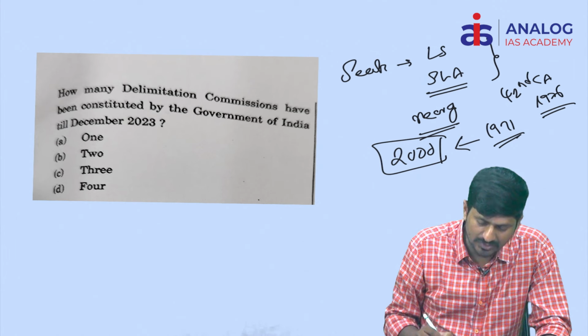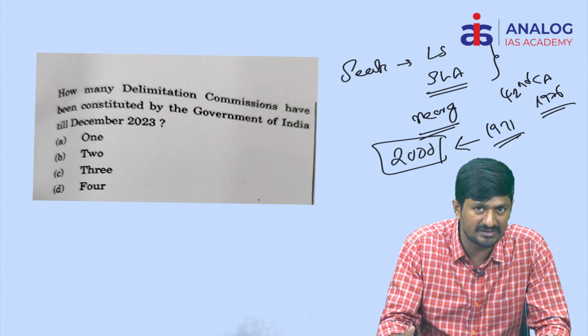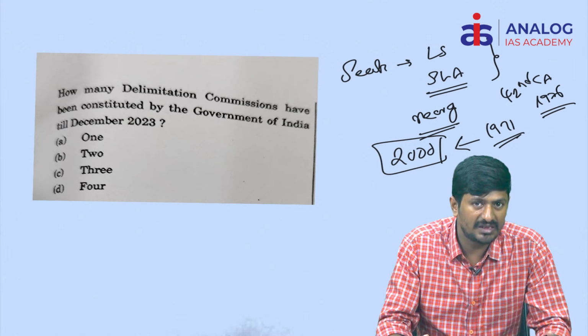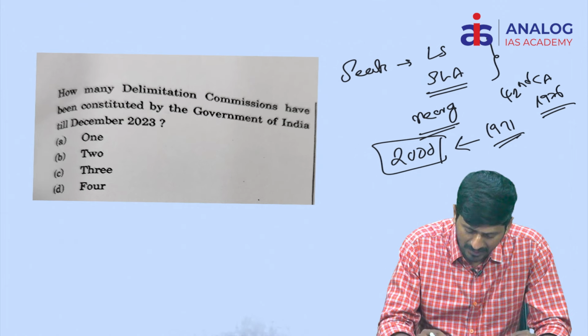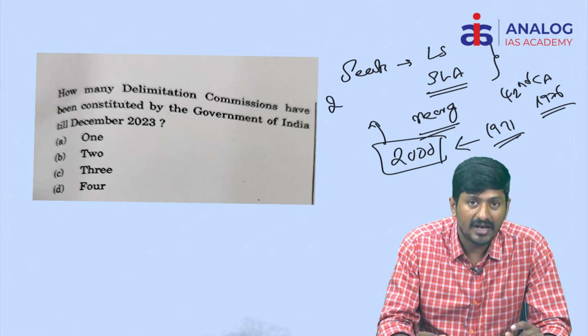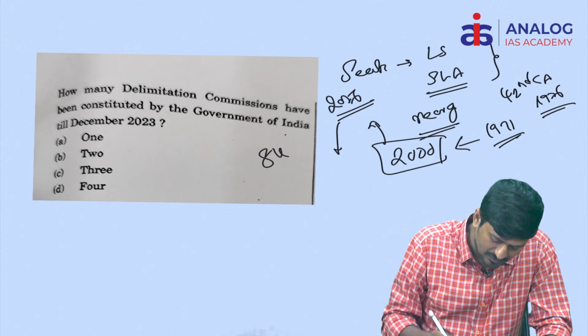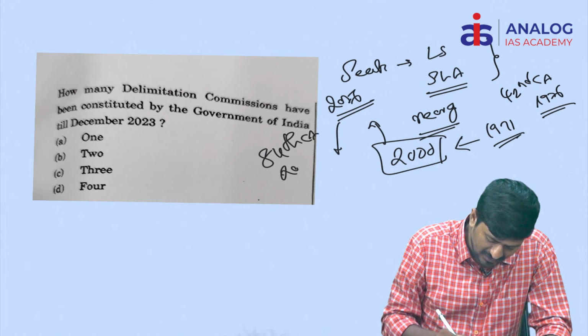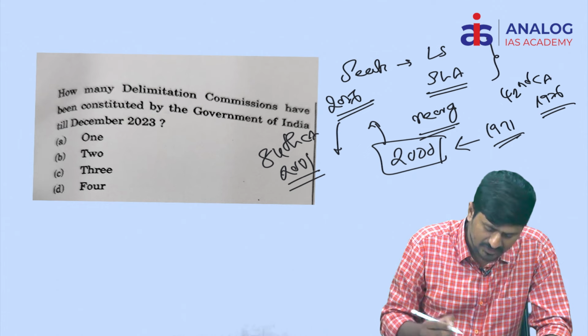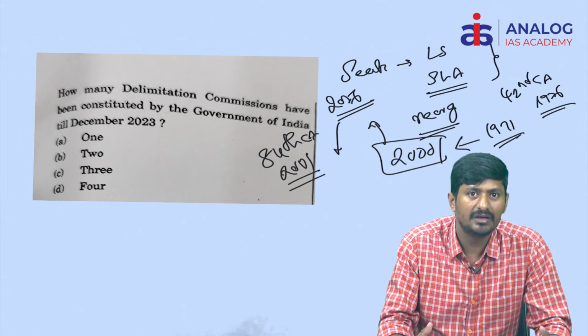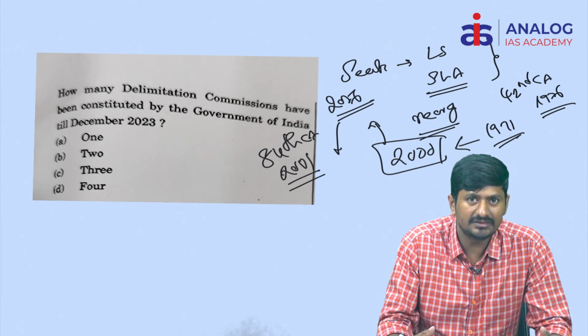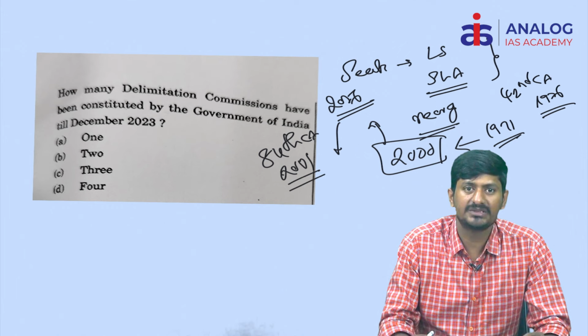So till the year 2000 there shall not be any revision in the number of seats in the Lok Sabha and state legislative assemblies. And this freeze has been extended till the year 2026 by the 84th Constitution Amendment Act of 2001. So it means only after 2026, according to the fresh census, the delimitation must be done.